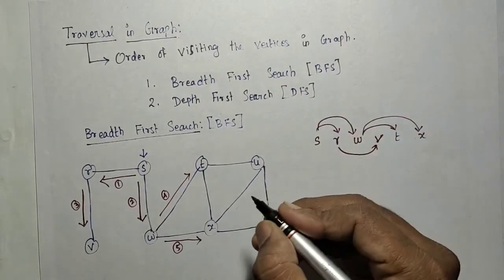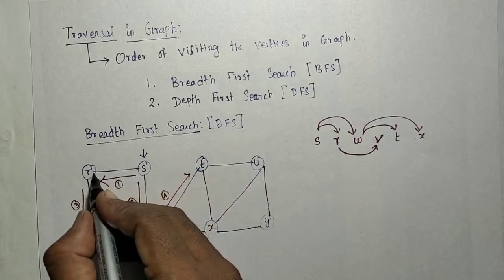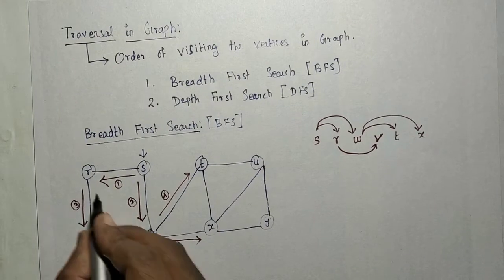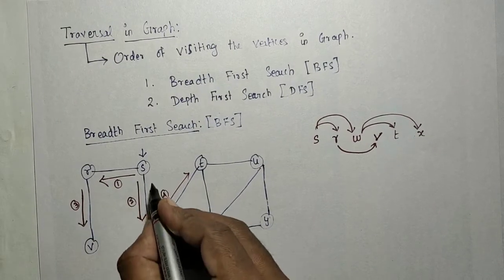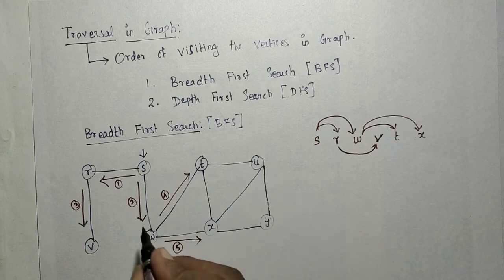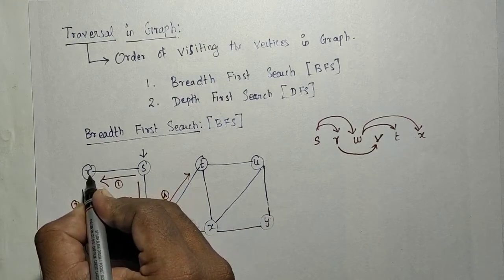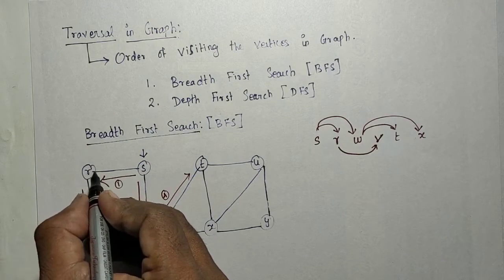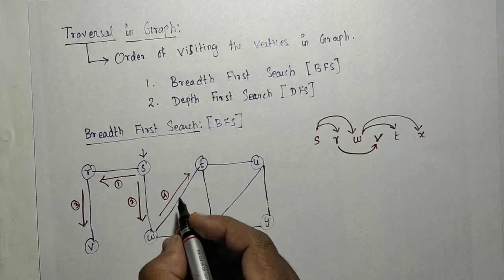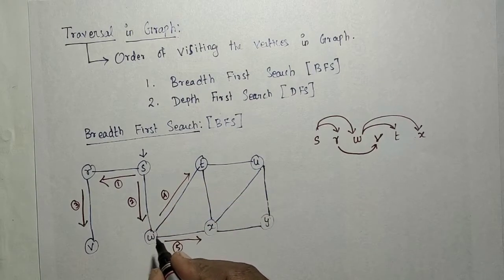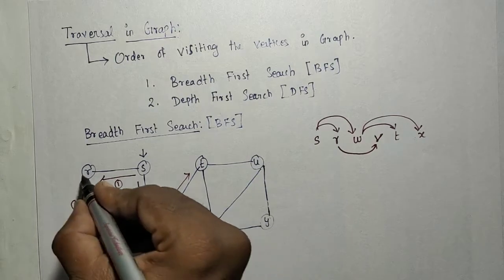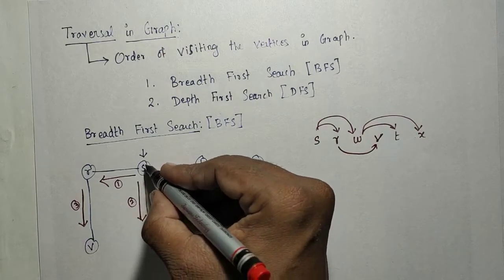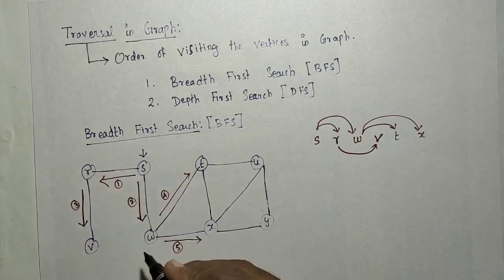Inside depth first means if you start with one adjacent node, either R or W, say W, then all adjacent nodes of W will be visited before visiting R. Between these two nodes, R will be visited only after completely visiting the W node. Completely visiting means all the adjacent nodes of W will be visited before R. This is the case in depth first. But breadth first means just looking at the adjacent nodes and visiting them.